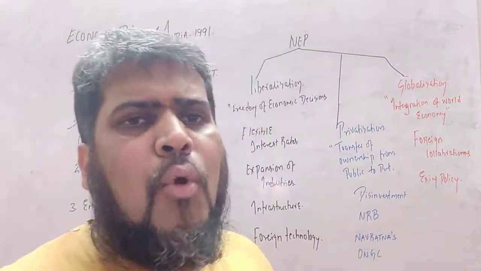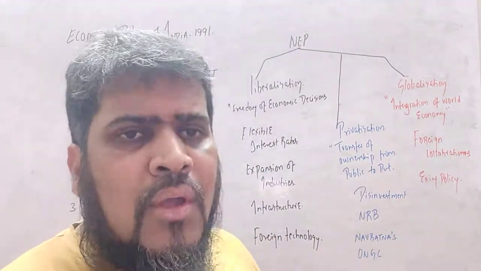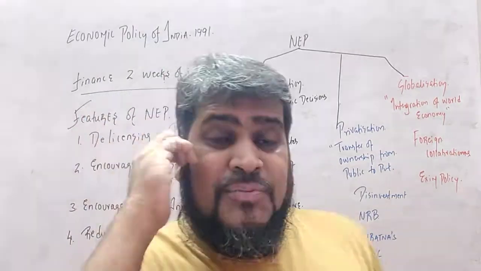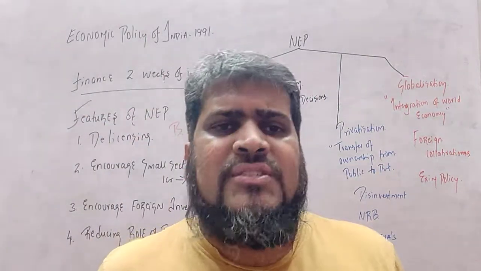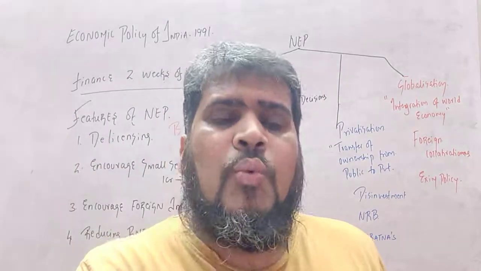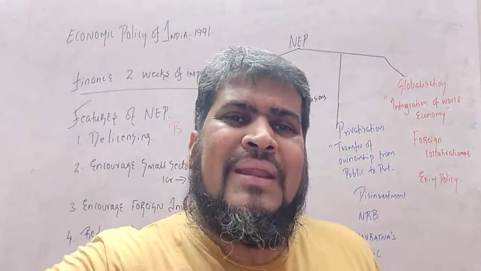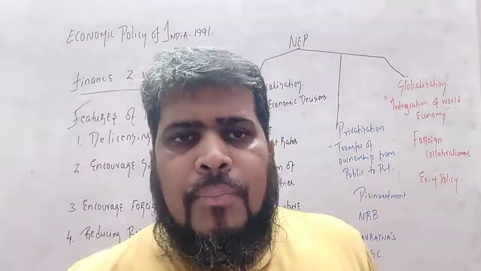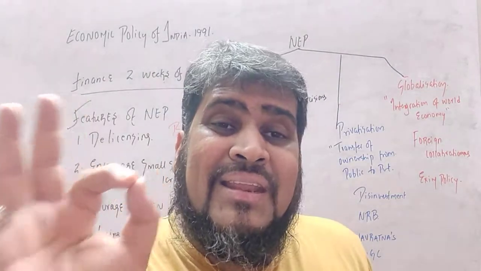The second one, a board was being established, NRB, the National Renewal Board. What was the work of this board, students? Because of disinvestment, workers were unemployed, removed from their jobs, or took voluntary retirement.